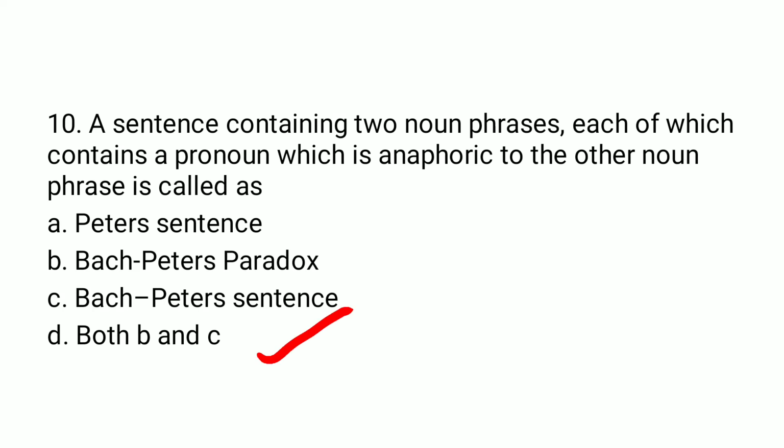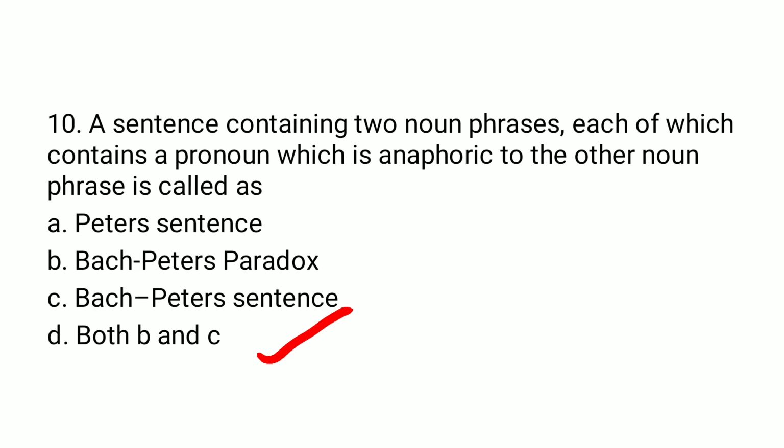Since it is known as both Bach-Peters paradox and Bach-Peters sentence, there are two NPs, each of which contains a pronoun which is anaphoric to the other NP. One example of this is: the pilot who shot at it hit the plane that was chasing him. The pilot who shot at it is one NP.